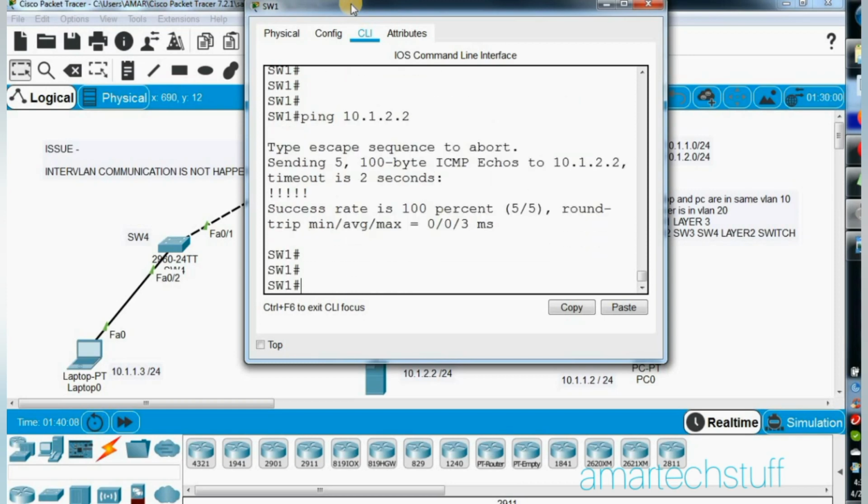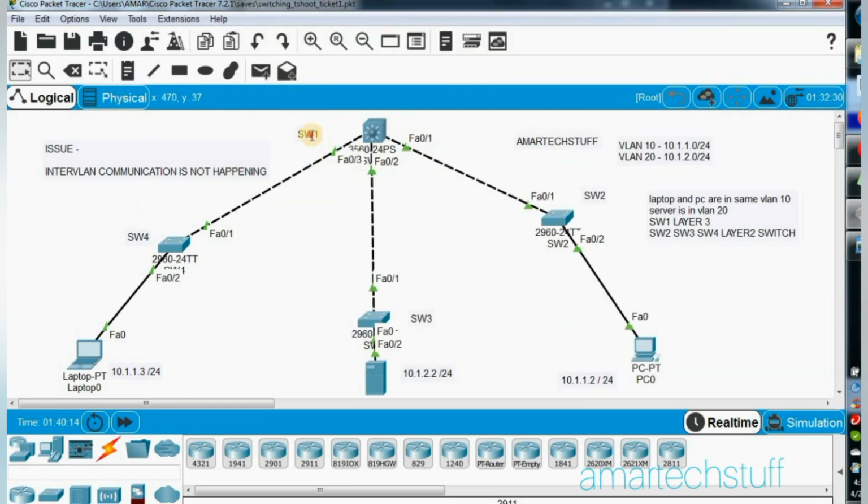Means from the gateway I'm able to ping the PC and the server, but the PC and server are not communicating with each other. So there's no connectivity issue or physical issue. So why is this happening?